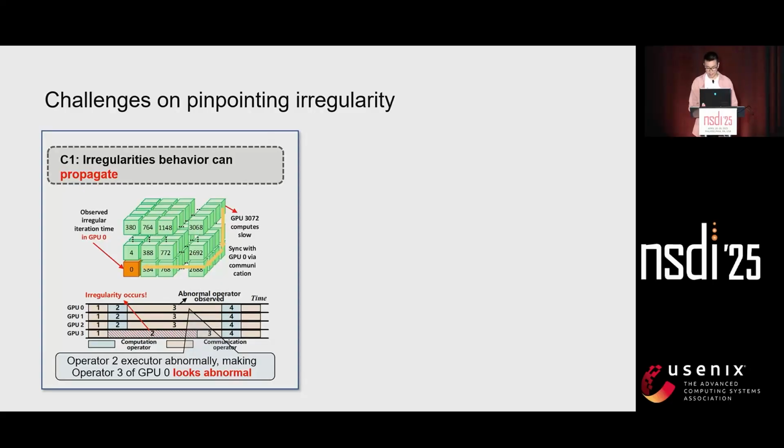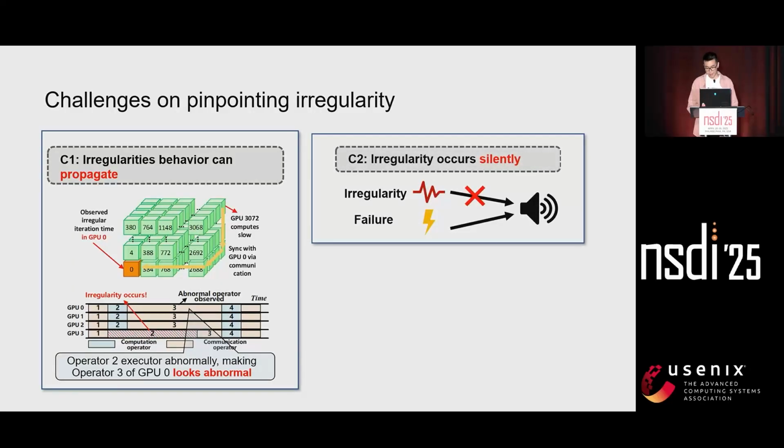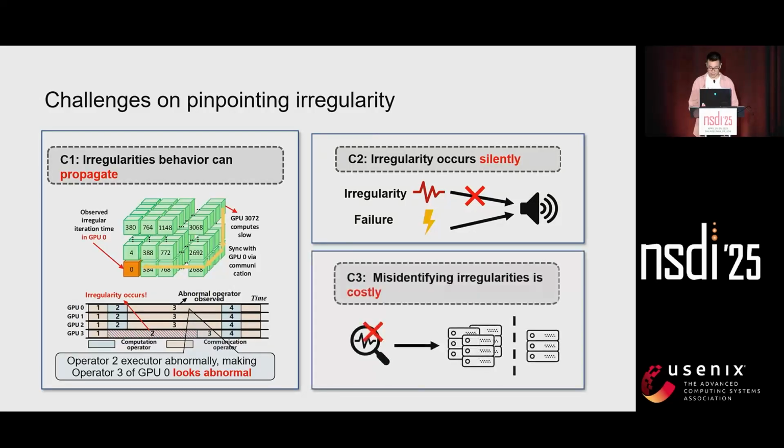Secondly, irregularity occurs silently within the training process. Unlike failures that generate error logs, irregularities do not haunt the training process. This necessitates proactive monitoring mechanisms that can detect irregularity without interfering with the normal training. Thirdly, misidentifying the irregularity is costly because when the irregularity occurs frequently, misidentifying can lead to the waste of precious GPU resources and leave the irregularity unresolved.